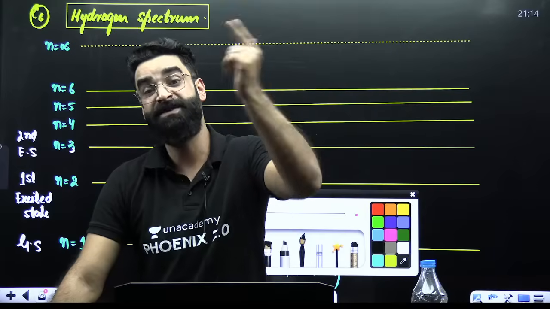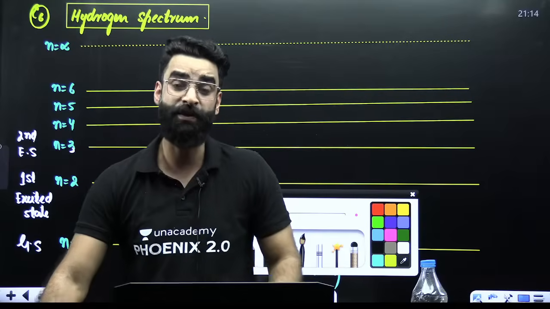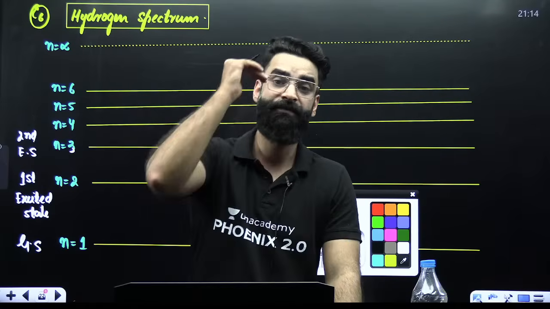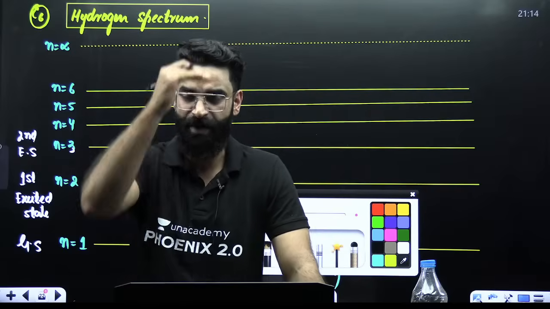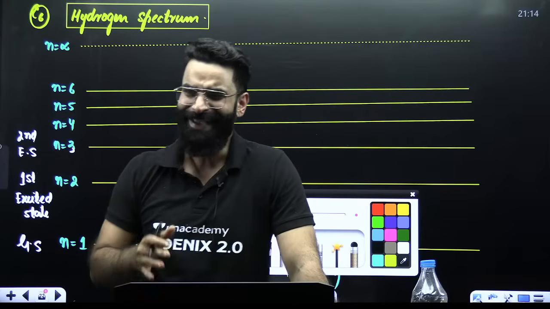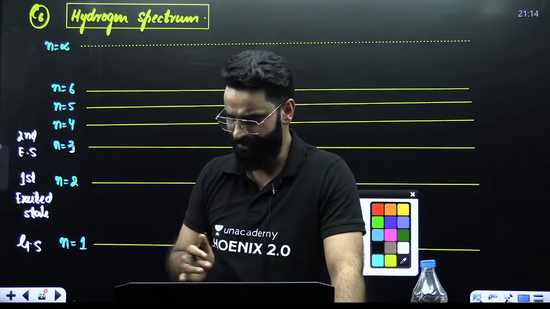Therefore, the electron jumps back. And when the electron makes a transition from higher energy state to lower energy state, it emits energy in the form of radiation.